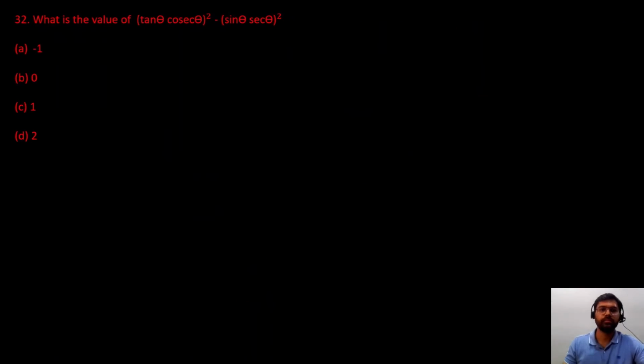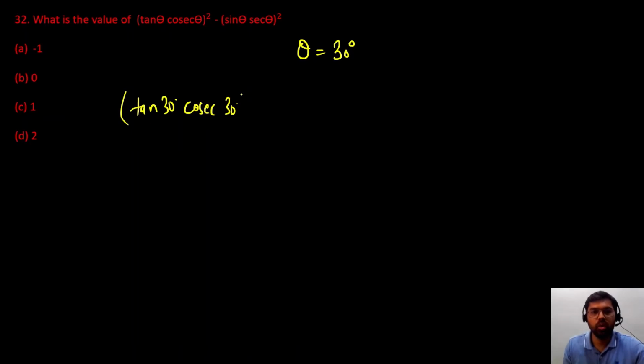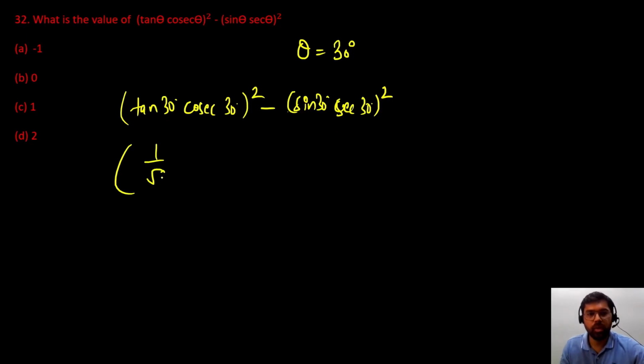Got it? Very easy. Next question, what is the value of tan theta multiplied by cosec theta square minus sin theta into sec theta whole square? So again you can use here trick of theta. So we'll use theta is equal to 30 degree. Okay. So it will become tan 30 cosec 30 degree whole square minus sin 30 degree sec 30 degree whole square.